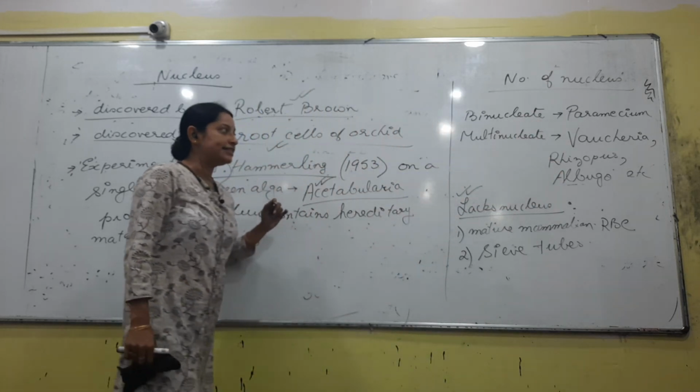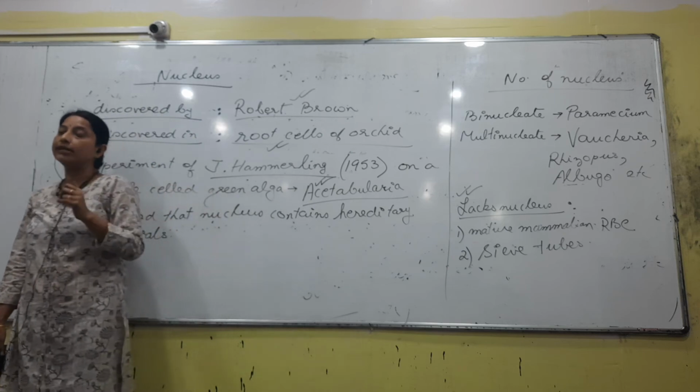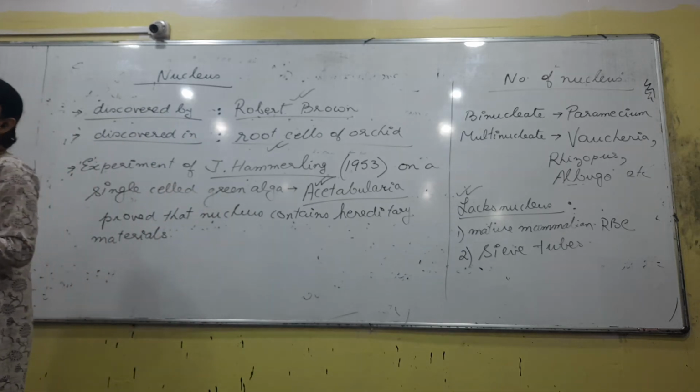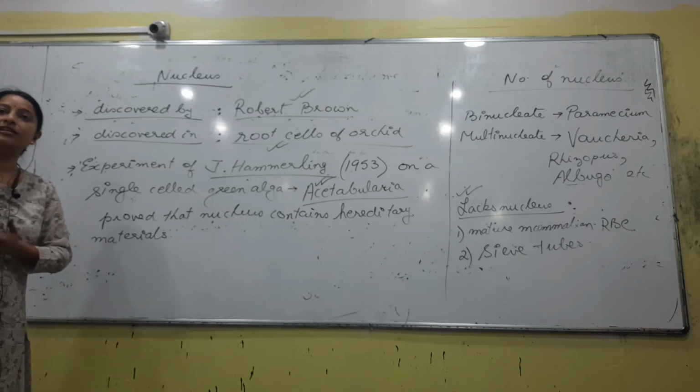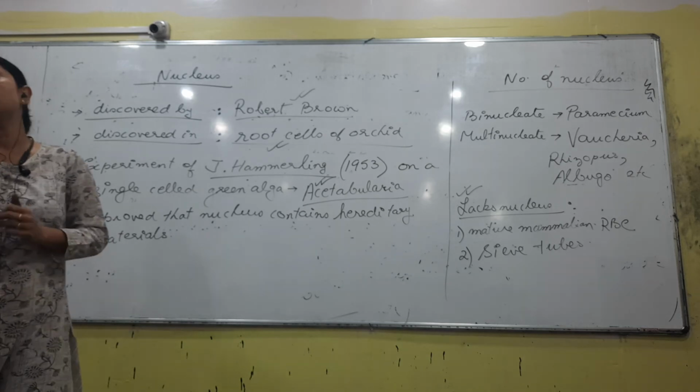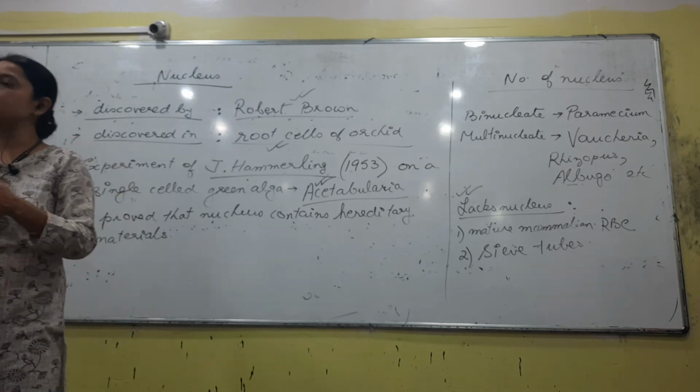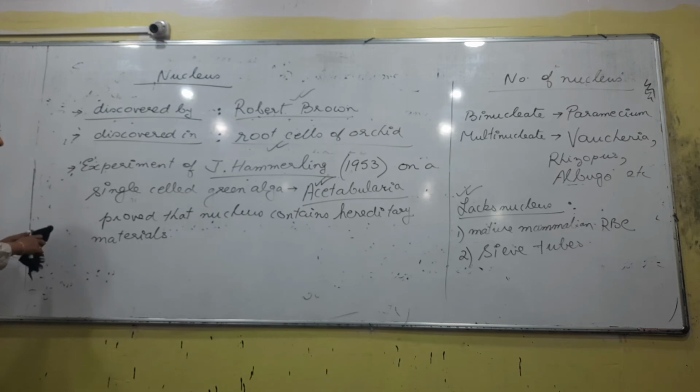When we are talking about multinucleate, you have to know two words, one is called syncytium and the other is called coenocytic, right. Both of them have the same meaning, a multinucleated condition. In case of plants, it is called coenocytic. In case of animals, it is called syncytium.